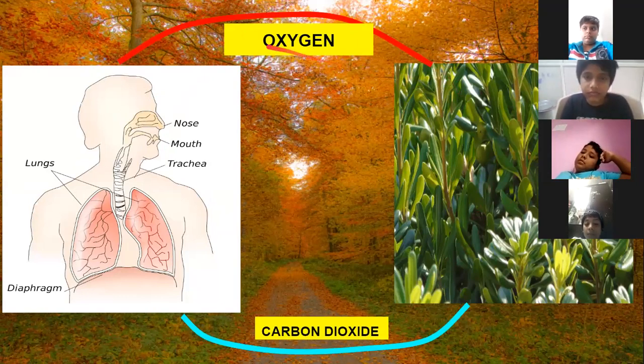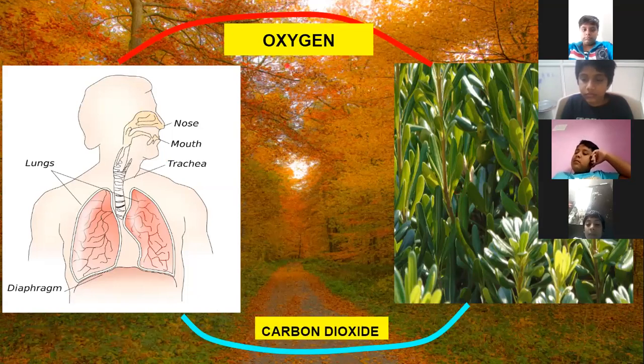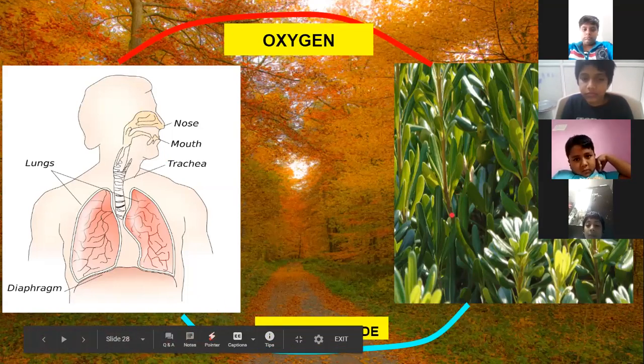Plants give out oxygen. And this oxygen which is given out into the air by plants is taken by us. So we inhale oxygen, give out carbon dioxide. Plants give out oxygen and they inhale carbon dioxide. This is how the cycle goes and a balance is maintained in nature.